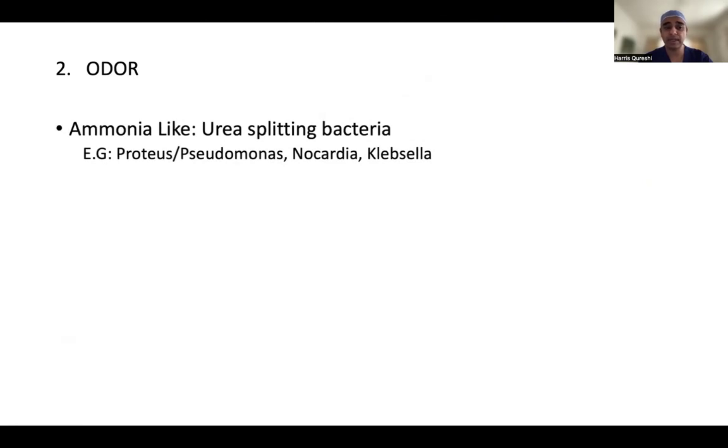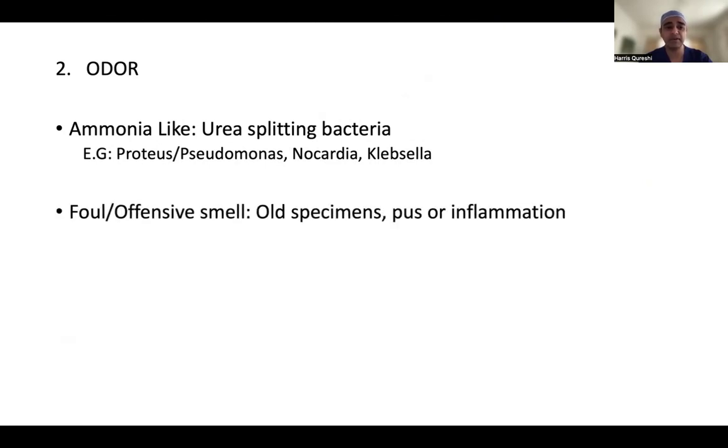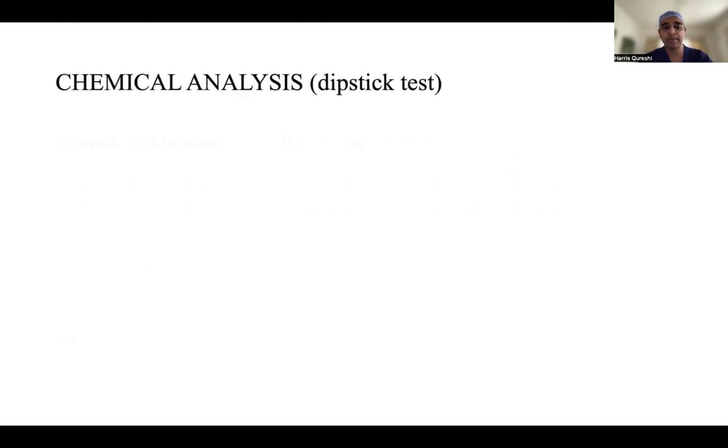So odor is another thing. Ammonia-like odor: urea-splitting bacteria like Proteus, Pseudomonas, Nocardia, Klebsiella can be there. They can be foul smelling. Old specimens, pus, inflammation can cause that. Fruity in ketones. So let's talk about the chemical analysis.